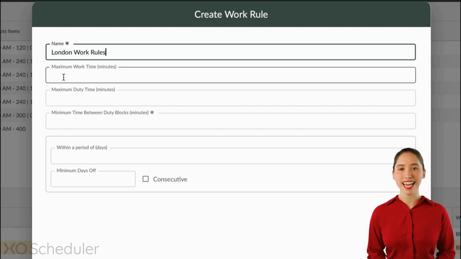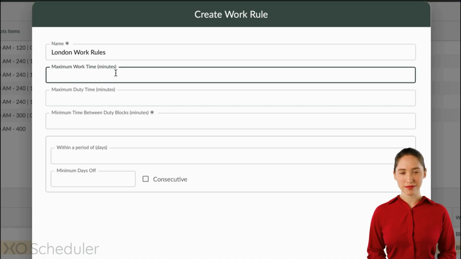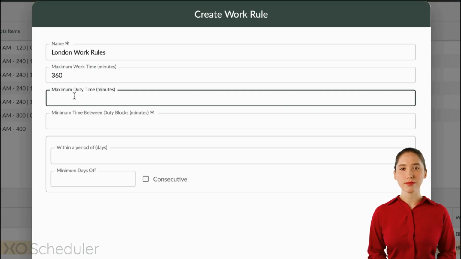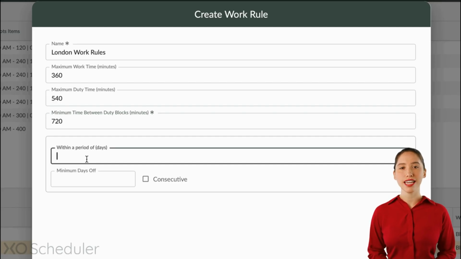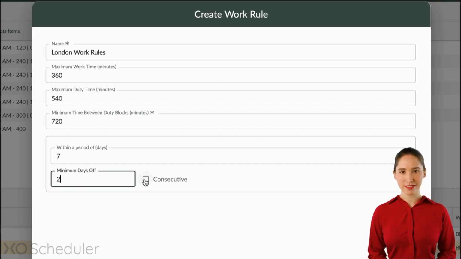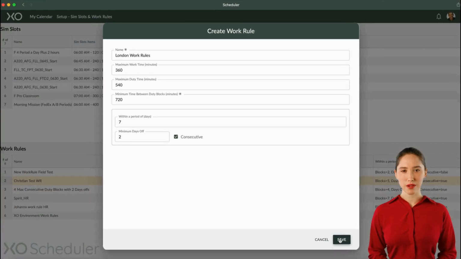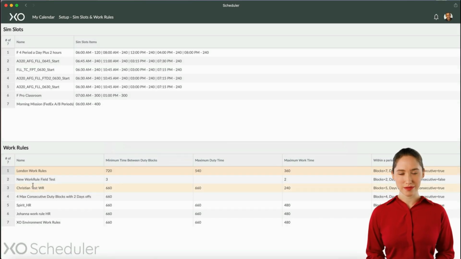The key here is to enter the time in minutes. So 6 hours becomes 360 minutes. The maximum duty time is 9 hours or 540 minutes. The minimum rest time between duty blocks is 12 hours, so 720 minutes. The last rule says that within a 7-day period, we need at least 2 days off. And we select the consecutive option. That's it. We now see the new work rule listed here.